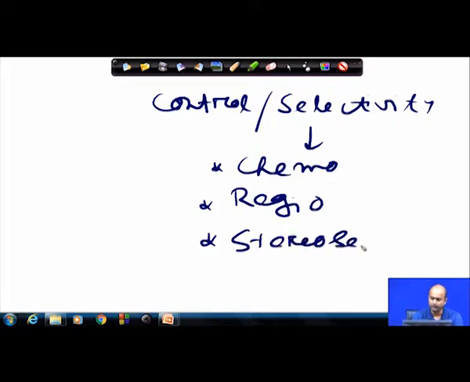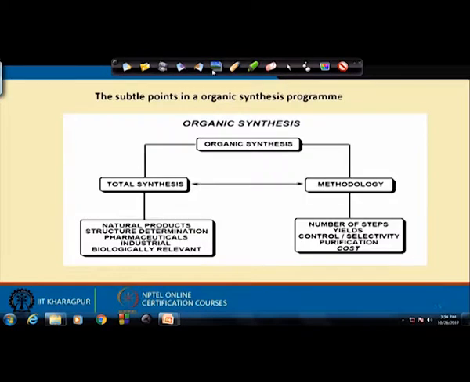All these points need to be clearly addressed in your synthetic design or synthetic pathway, and then your entire pathway will be quite viable.